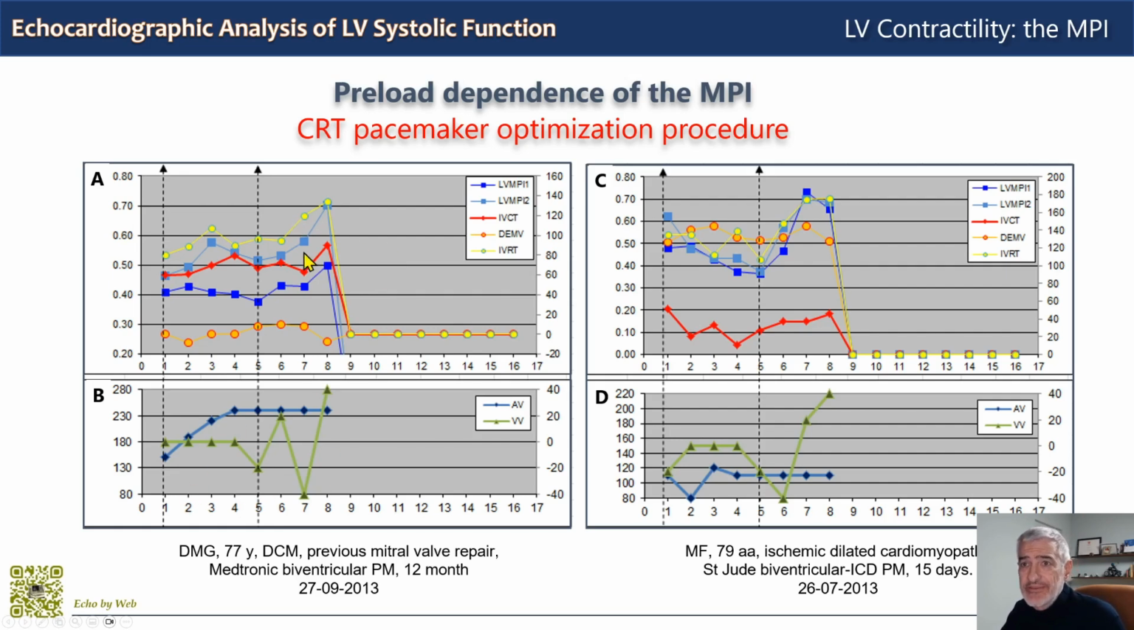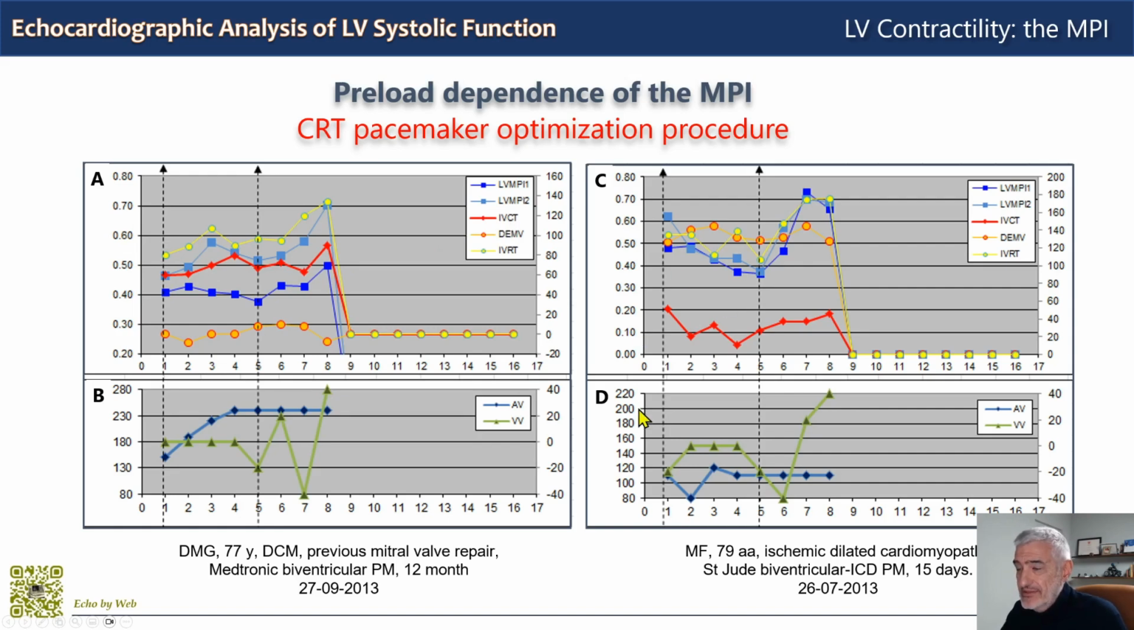And so we have here from top to bottom, the yellow line is the RVRT. And then the light blue and the dark blue lines are the MPI, the Myocardial Performance Index. The lines are different because there is a slight difference in how the measurements are made. And then the red line is the Isovolumic contraction time.